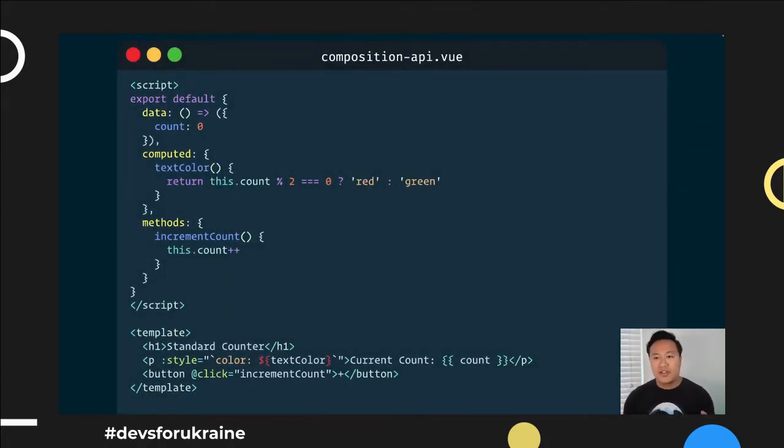All right, so first things first, here we have a single file component. You'll see here inside of the script that we have the data that's tracking the count. And then we have this computed property of text color, which, based on whether the count is even or not, will return a string of red or green. And then you have a method here to increment the count accordingly. And then inside of our template here, you'll see that we have a standard H1 with a standard counter. And then we have a P tag with an inline style to change the color of the paragraph tag based on the current count. It'll render out the count. And the button here will go ahead and increment the count as you would probably expect.